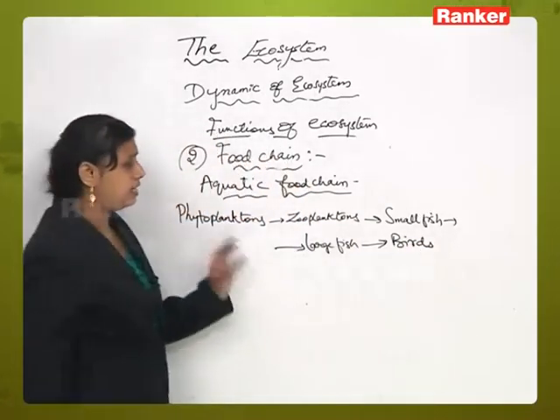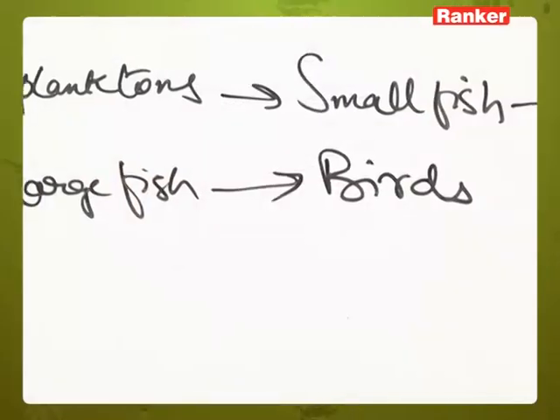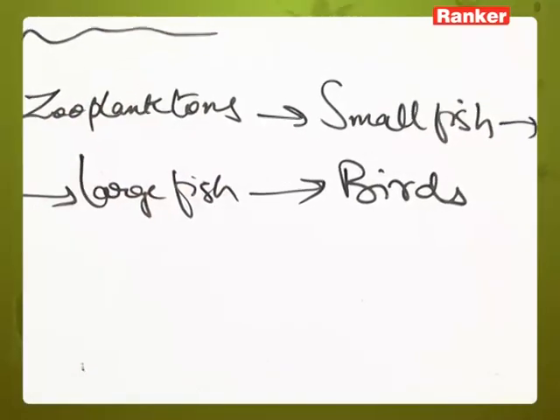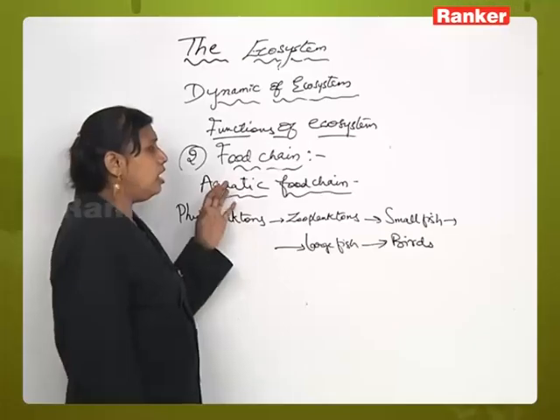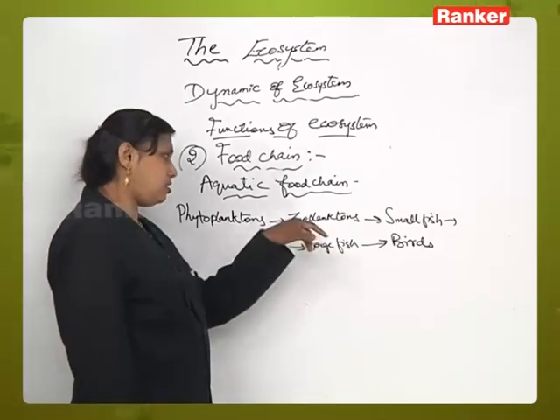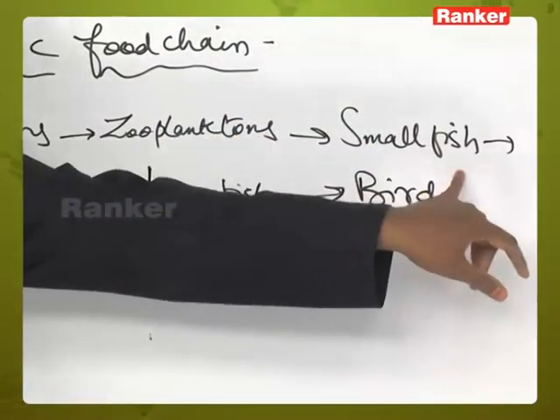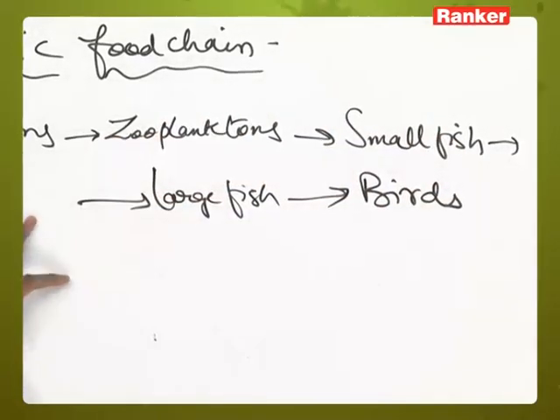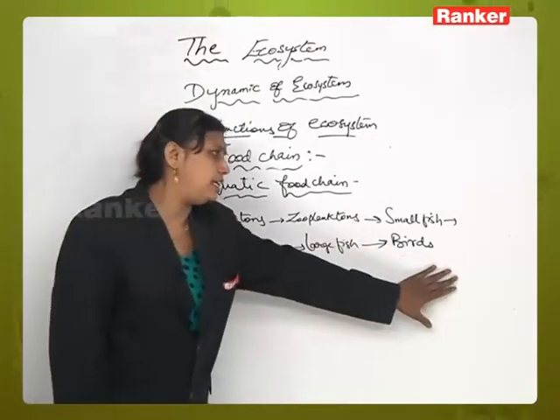So basically it is a cyclic process of eating and being eaten, whether it is a terrestrial grazing food chain or an aquatic food chain. So in aquatic food chain you have phytoplanktons eaten by zooplanktons, which are in turn eaten by small fishes, which are eaten by large fishes, and those are eaten by birds.